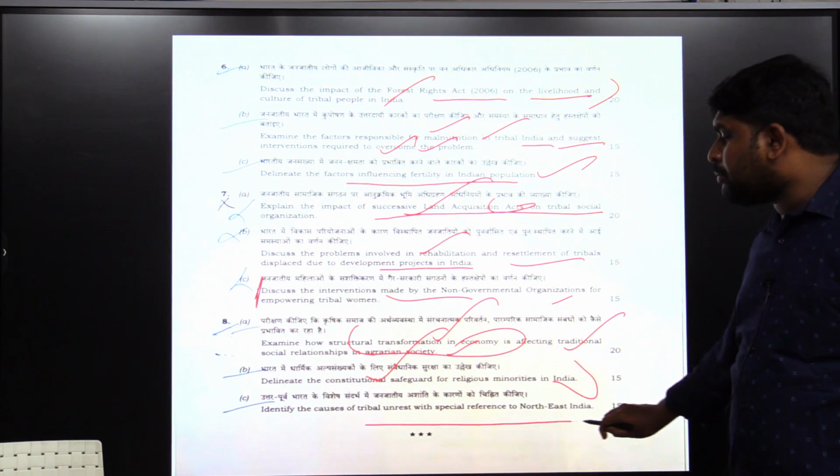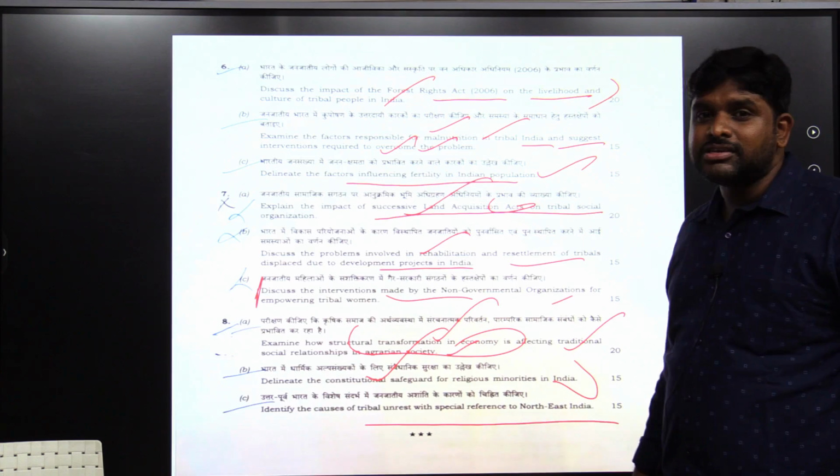Identify the causes of tribal unrest with special reference to Northeast India. What are the factors responsible for unrest and riots among the tribals exclusively in Northeast India, like the Greater Nagaland issue, Bodo issue, Apatani issue, Bru issue, and ethnic conflict issues? All these things you have to cover. The question paper is not tough.